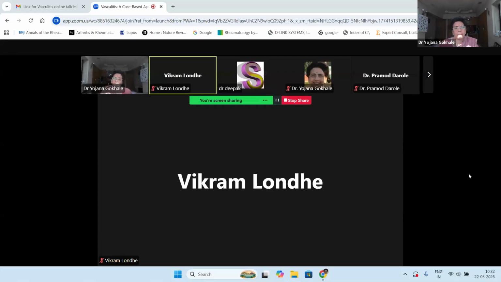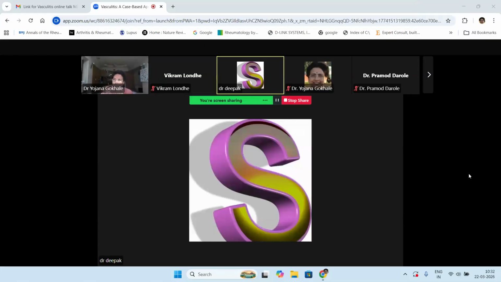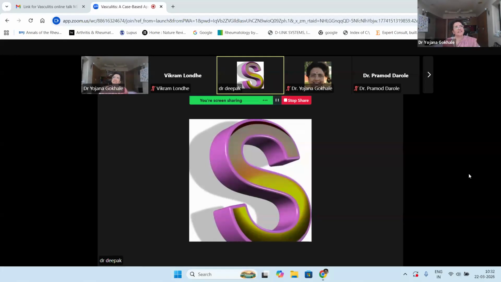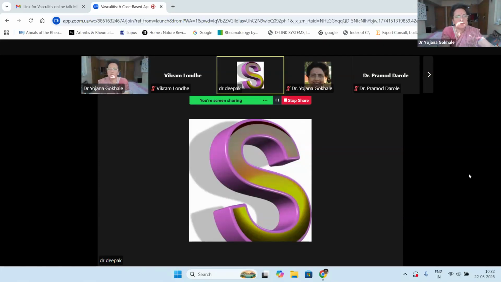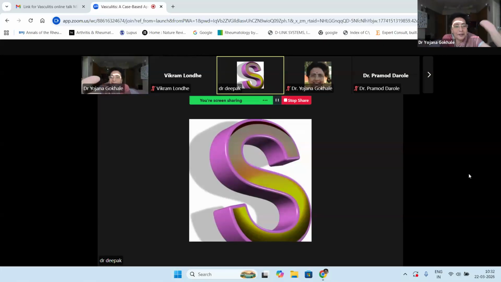colchicine. Now they are even giving tofacitinib first line for leukocytoclastic vasculitis. Yeah, tofacitinib for vasculitis, of course. The studies are not there, but it's been used for almost every damn thing. And last time I had a debate whether tofacitinib is like steroids or